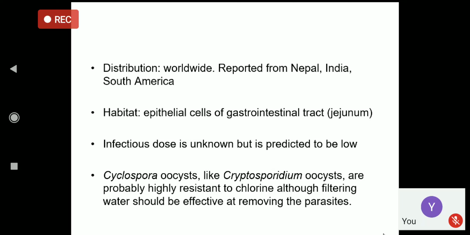And it is a parasite commonly residing in the tissue. Cyclospora is thought to occur inside the cytoplasm of the epithelial cells of the gastrointestinal tract. The infectious dose is thought to be low, but is not yet known. And this parasite is again resistant to chlorine, so we can prefer filtration of water to remove the parasite from the contaminated water.